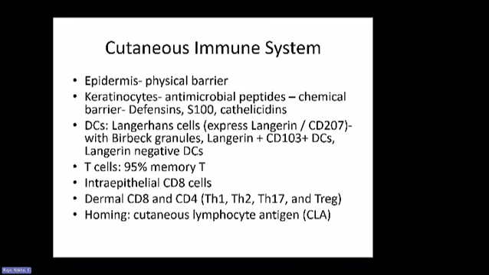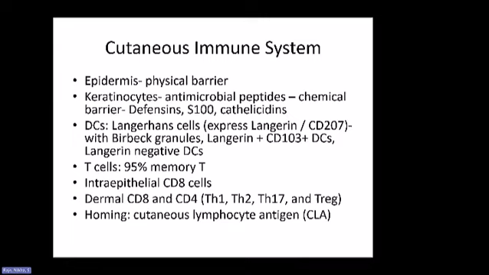Another part of the regional immunity is provided by the cutaneous immune system. It is an important one because the skin is basically the physical barrier that's provided by the epidermis. And then there are keratinocytes that provide the antimicrobial peptides that provide the chemical barrier. Those can be defensins, cathelicidins, S100. So all these peptides can provide antimicrobial